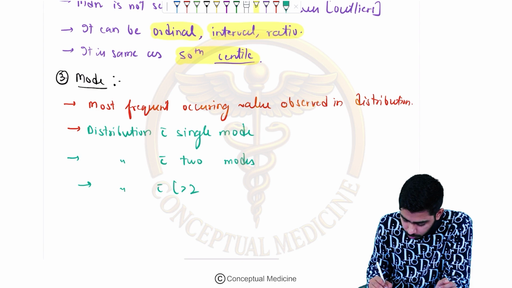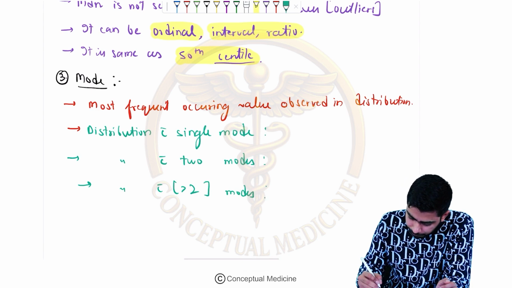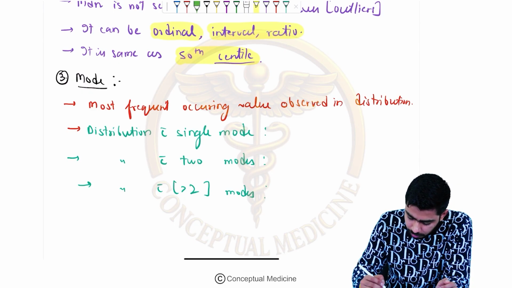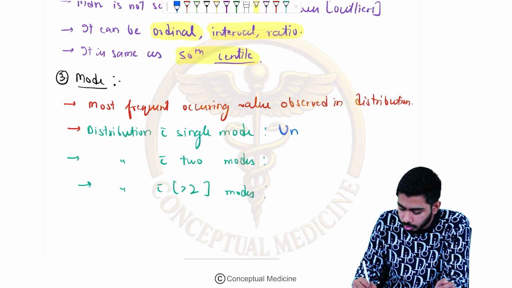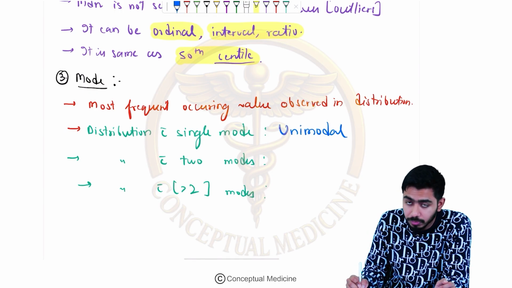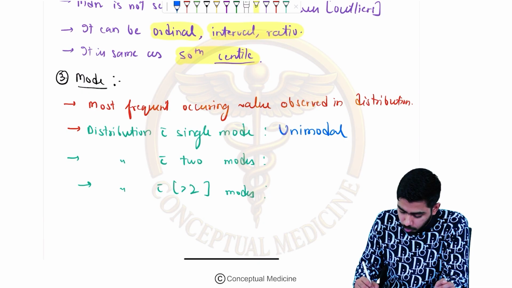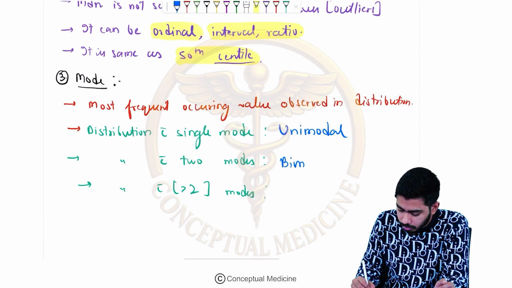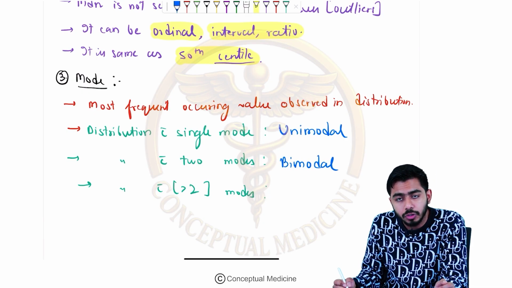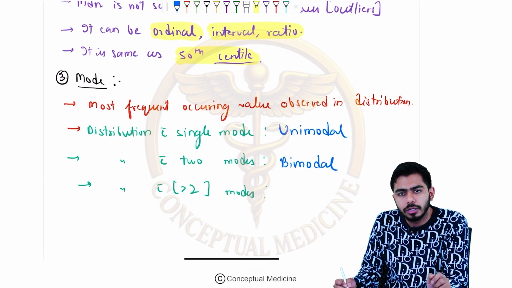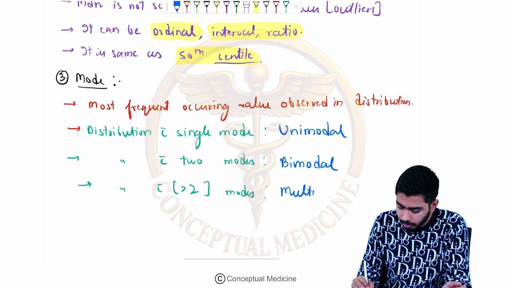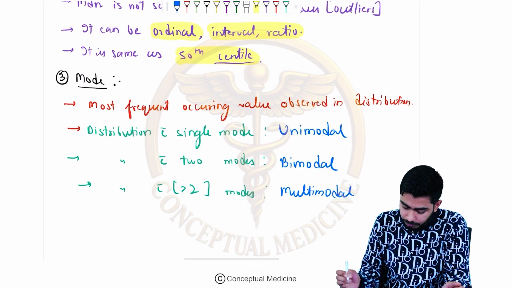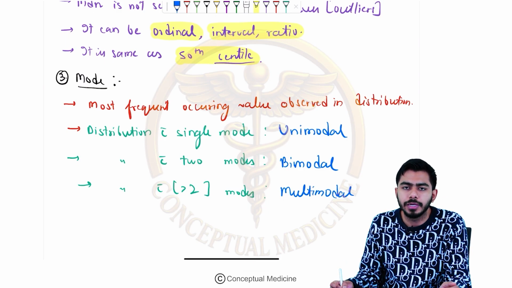In these cases, obviously they will be called different values over here, and I am writing that if a single mode is present, then it will be called unimodal. Obviously unimodal, because uni means single. Two modes means bimodal, because it is having two values, right? If it is more than two, then multimodal, right? Then it is called a multimodal distribution, right?